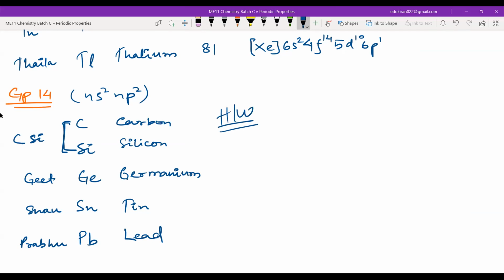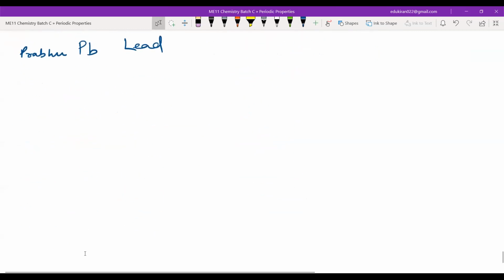Okay. This is the same thing. Homework. What will you write? You will write the electronic configuration first of all. After that, you will write the valence electrons, and from there you will write the valency. Okay, these 3 things. Now valence electron you can already see 2 plus 2 is equal to 4. Valency will also be 4. Electronic configuration is the only homework. Please write this down fast.